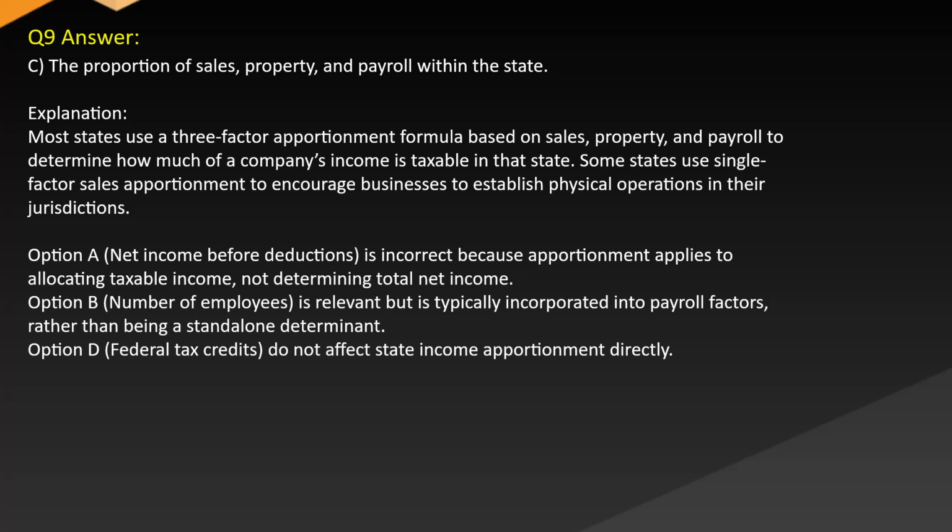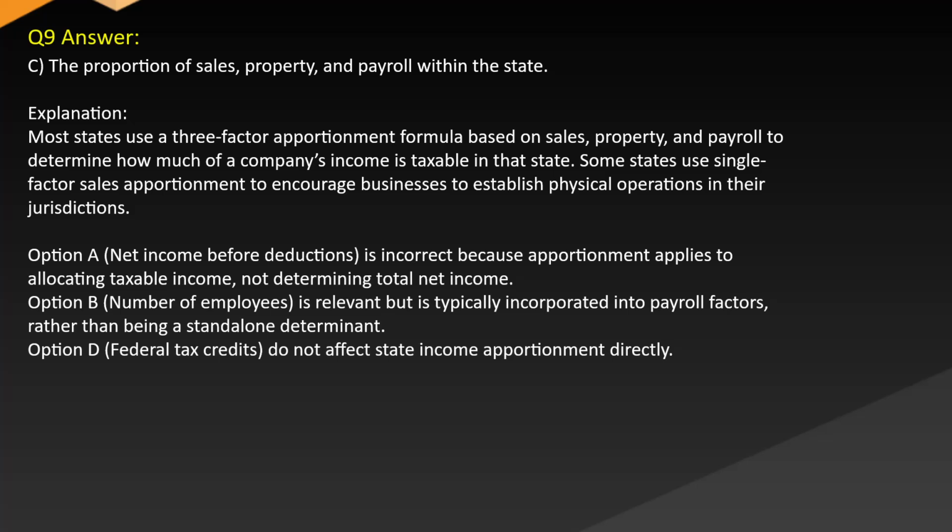Answer: C. The proportion of sales, property, and payroll within the state. Explanation: most states use a three-factor apportionment formula based on sales, property, and payroll to determine how much of a company's income is taxable in that state. Some states use single-factor sales apportionment to encourage businesses to establish physical operations in their jurisdictions.